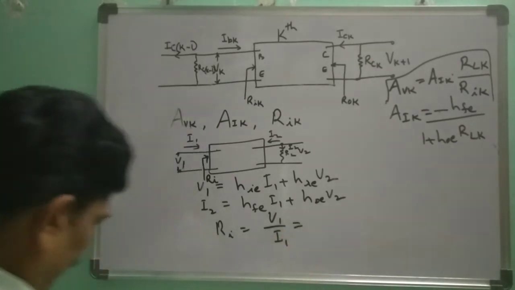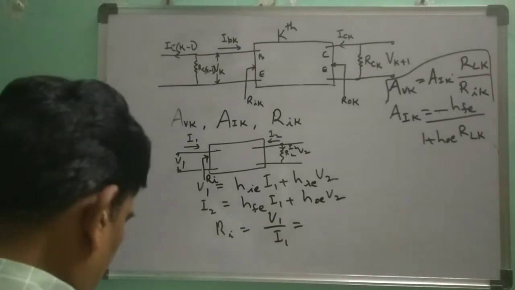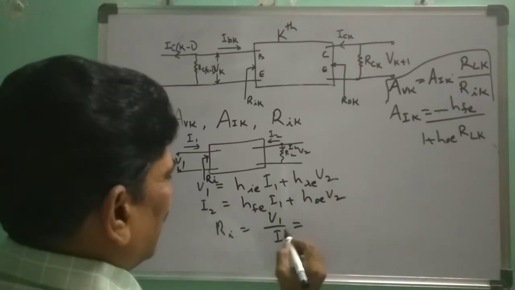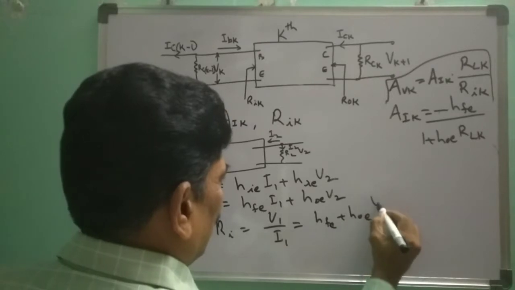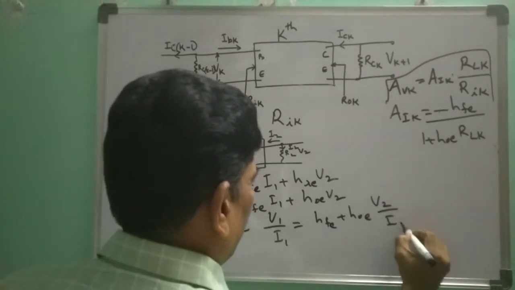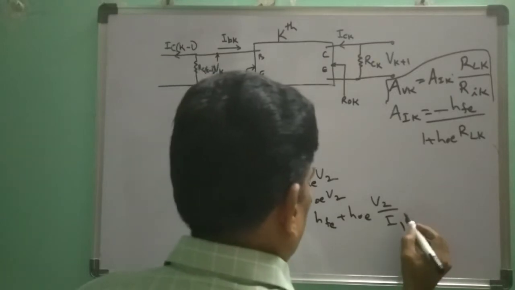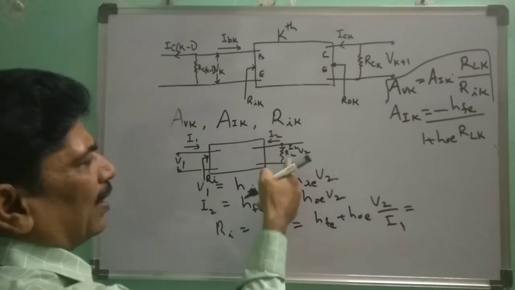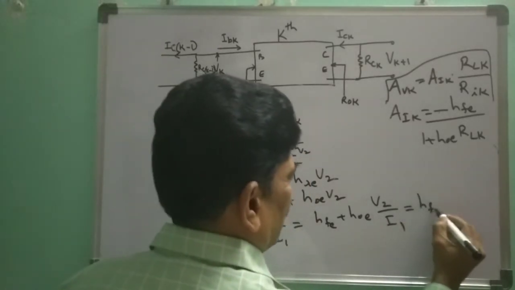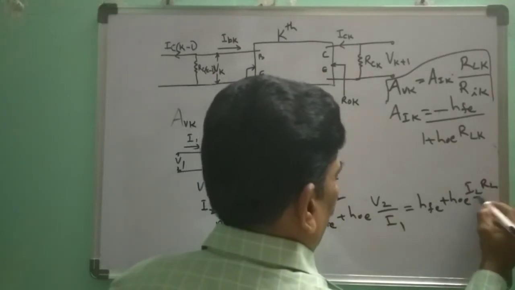Dividing this equation by I1, you get HFE, I1 by I1 is 1, plus HOE into V2 by I1. What is V2? V2 is nothing but IL RL. So it is equal to HFE plus HOE into IL RL by I1.